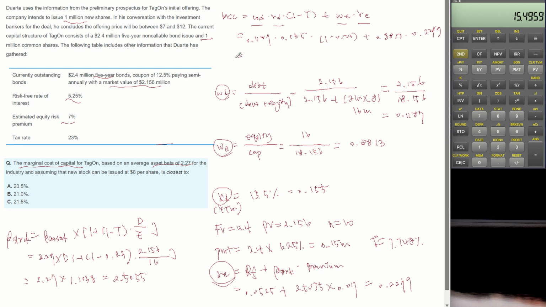Then it becomes 0.01417 plus 0.20084. Then marginal cost of capital becomes 0.215, or 21.5%.